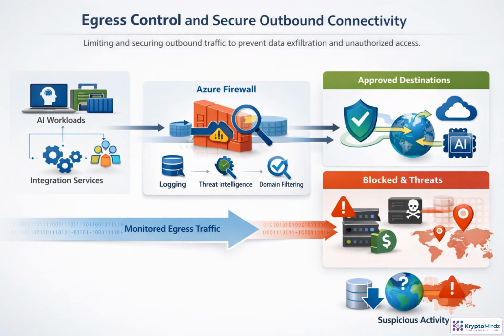Egress control makes outbound traffic intentional, not accidental. Identify the destinations each AI workload, notebook, container, or integration service truly needs. Then force that traffic through Azure Firewall or another approved inspection point, rather than allowing direct internet access. Apply policy with FQDN filtering, threat intelligence, and allow lists, so approved services work and risky destinations are blocked. Finally, log everything and alert on unusual patterns, such as large transfers, unknown domains, or unexpected regions. Review exceptions regularly, because every new outbound path can become a data leakage path.